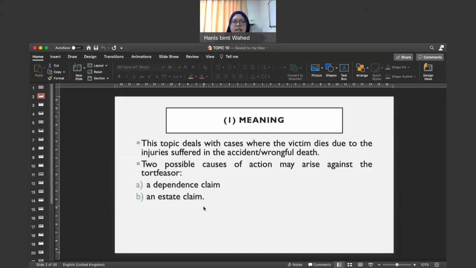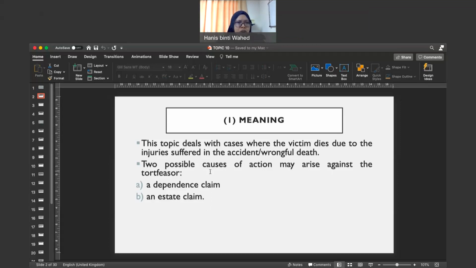So when that happens, the question is, what happens after the victim dies? Can his relatives, for example his wife or his parents, make claims against the person who caused the death of the deceased? That's the question. And if the answer is yes, what can they claim? Meaning, what are the damages that are available for them? That is our discussion for today.